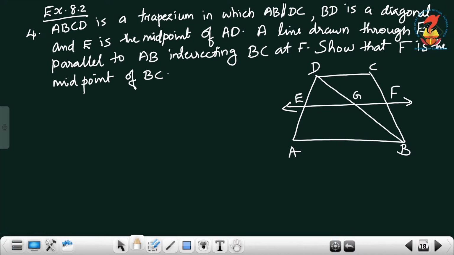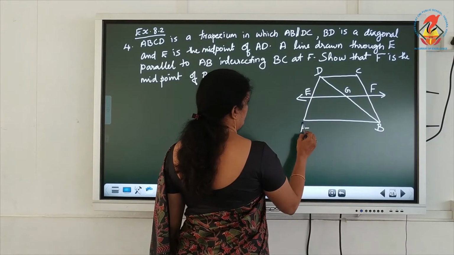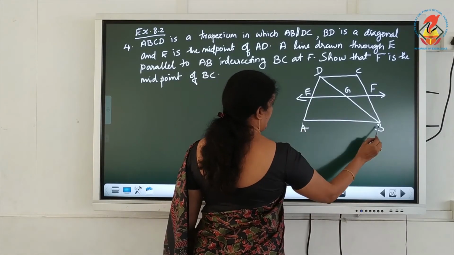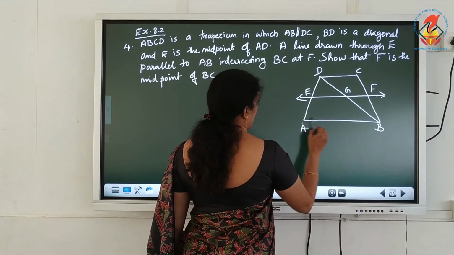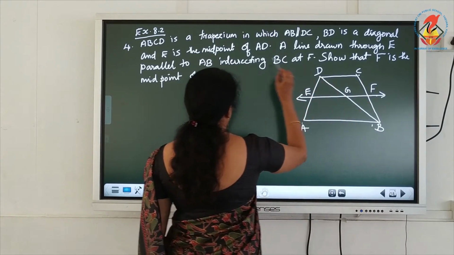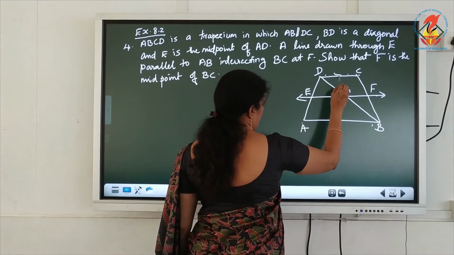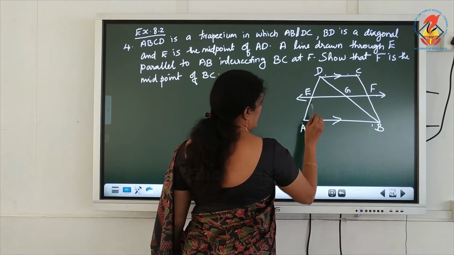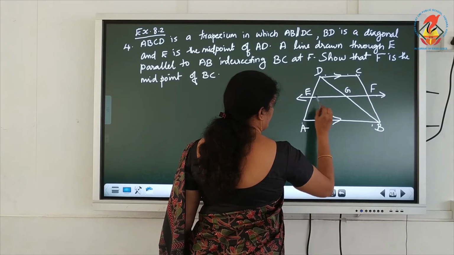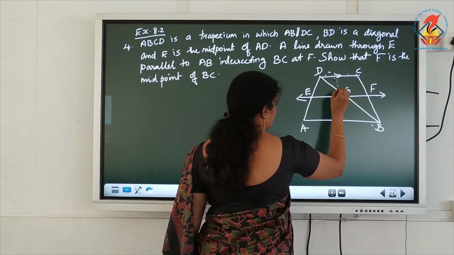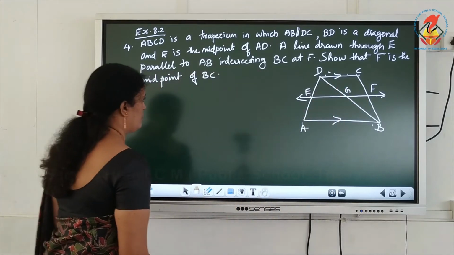Okay. E is the midpoint of AD. EF is parallel to AB. ABCD is a trapezium, AB is parallel to DC, and EF is parallel to AB. Definitely EF is also parallel to DC.